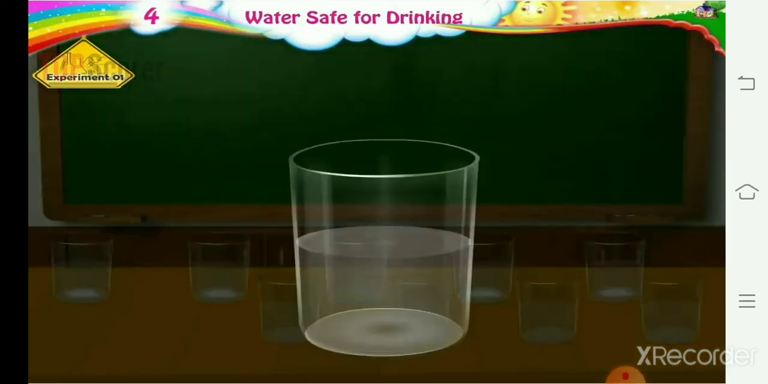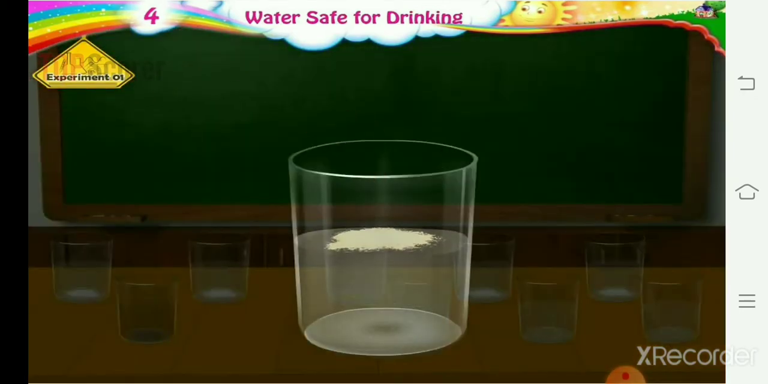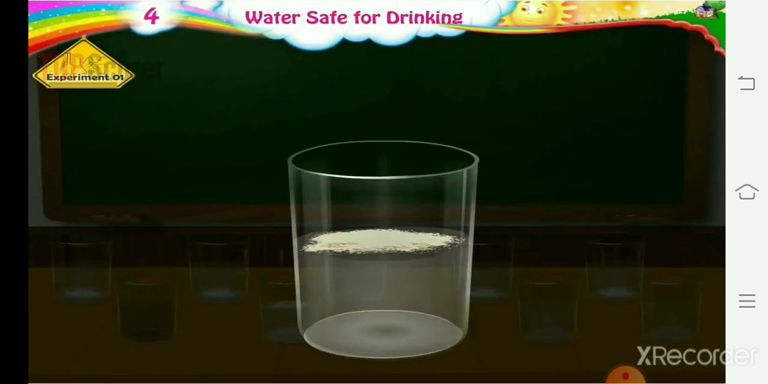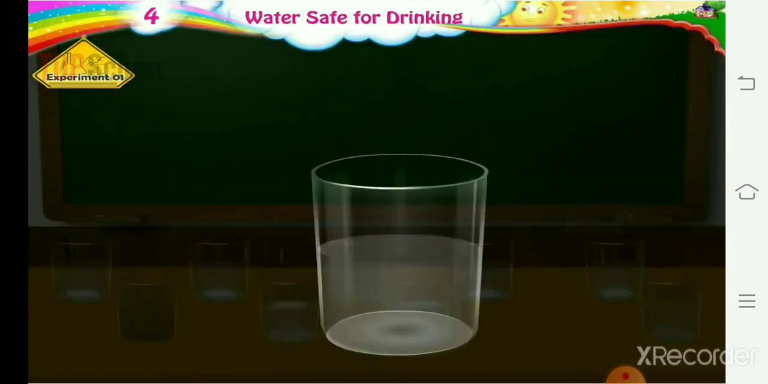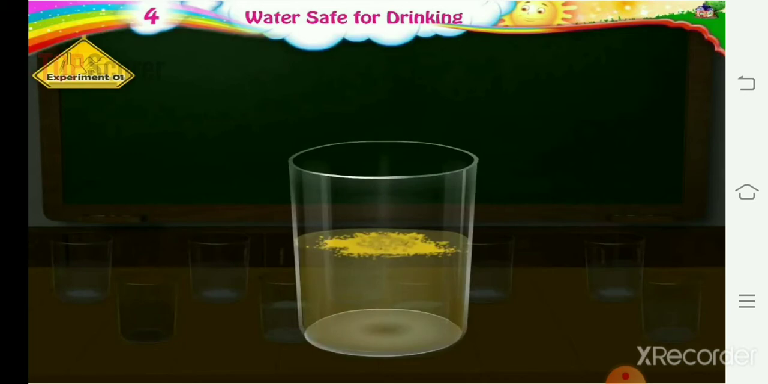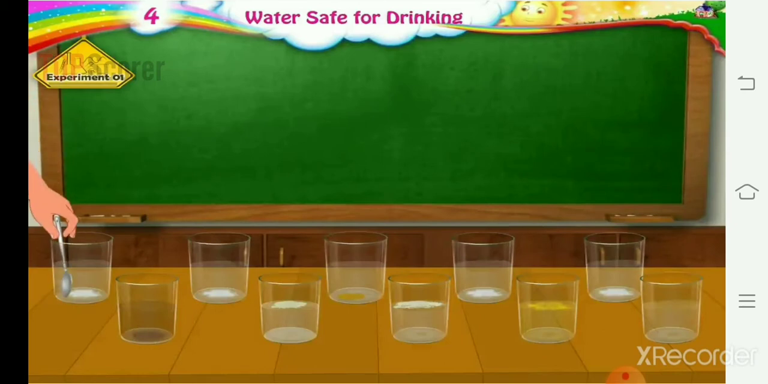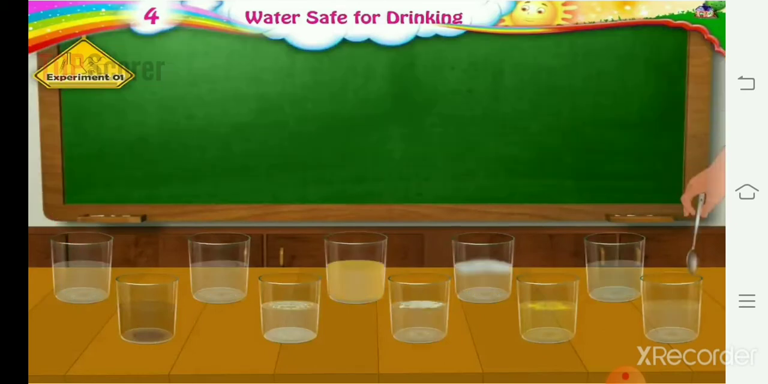then in the next glass sand. In the next glass we have to add wheat flour, then next we have to add sawdust. In the next glass we have to add turmeric powder and in the last glass we have to add some oil. What do you see? We have to stir it, okay, and then we will see the result.